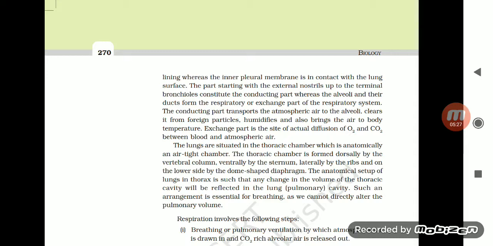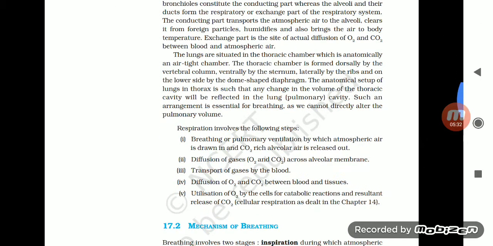The lungs are situated in the thoracic chamber, which is anatomically an airtight chamber. The thoracic chamber is formed dorsally by the vertebral column, ventrally by the sternum, laterally by the ribs, and on the lower side by the dome-shaped diaphragm. The anatomical setup of lungs and thorax is such that any change in the volume of the thoracic cavity will be reflected in the lung or pulmonary cavity. Such an arrangement is essential for breathing, as we cannot directly alter the pulmonary volume.